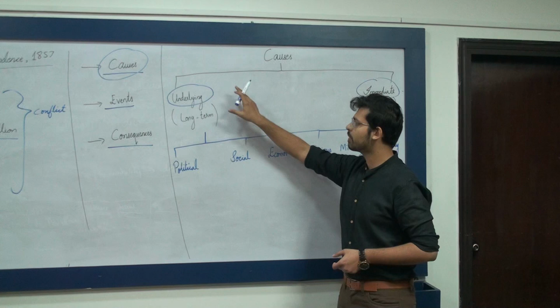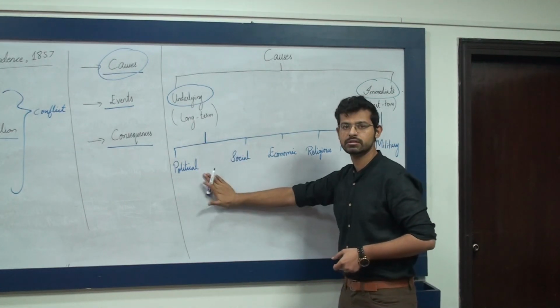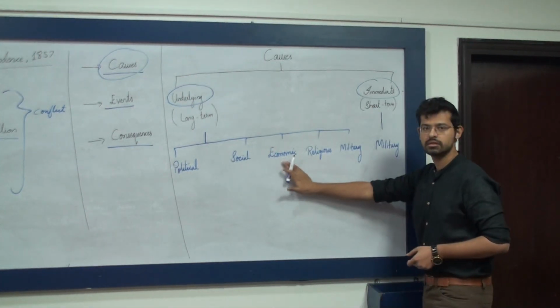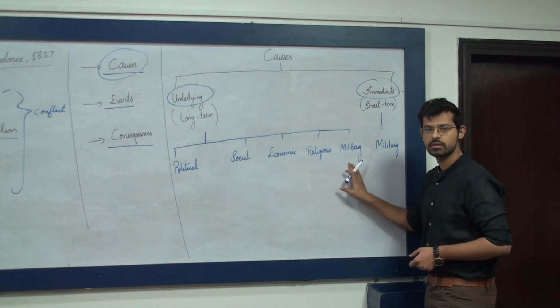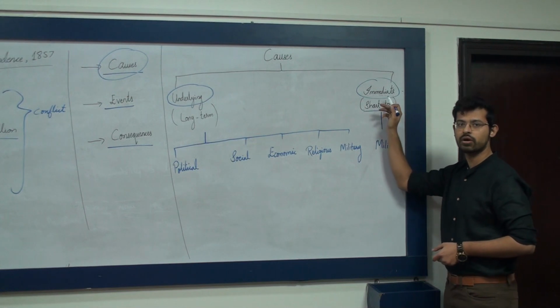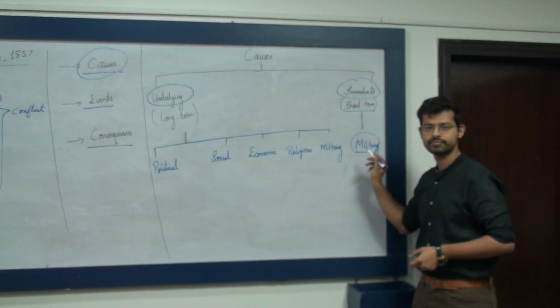So when we discuss the underlying reasons, the long-term reasons, we will include political reasons, social reasons, economic reasons, religious reasons, and military reasons. But when we talk about the short-term reason or the immediate reason of the war, we will only talk about the military cause.